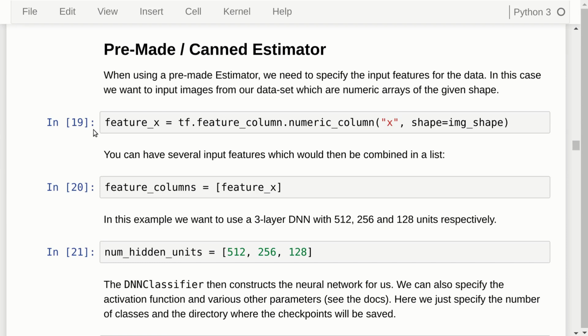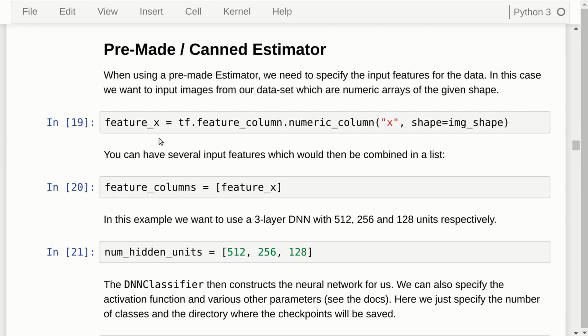First, we have to define features. These are the input features. And this is not being used when you make your own estimator, as we will see below. And this is confusing, inconsistent, and I'm not sure it's necessary. If they were to change the implementation of the premade estimator, it seems that it wouldn't be necessary. And it is inconsistencies like this that are some of the things I don't like about the Estimator API.